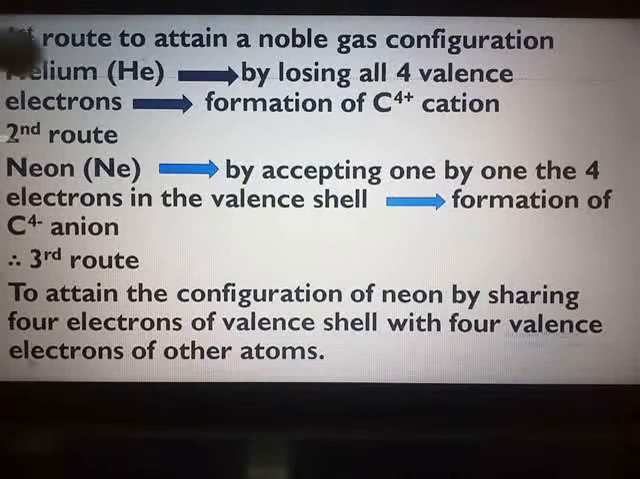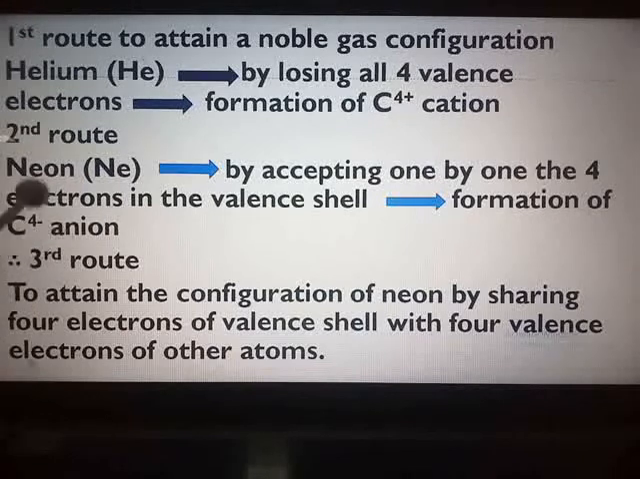So it can do this by accepting one by one the 4 electrons in the valence shell. Already 4 are there. 4 are taken up. So 4 plus 4, 8. So it can become like neon. Then what is the difficulty over here? Here in this process, the net negative charge on the carbon atom goes on increasing while accepting every new electron, and hence more energy is required for accepting the next electron by overcoming the increasing repulsive force, making the work again more and more difficult, and hence the C4 minus anion.